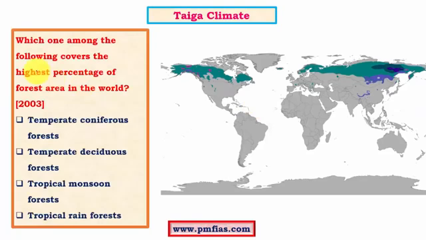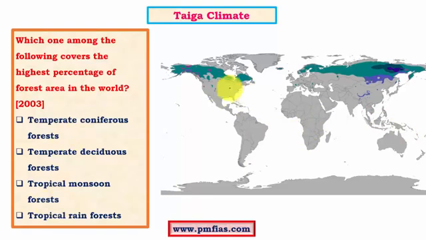Let us take a question from the previous papers. Which one among the following covers the highest percentage of forest in the world? One is temperate coniferous forest, which we have talked about till now. That is, the taiga climate has temperate coniferous forests, and there are temperate deciduous forests. Deciduous forests occur within temperate and tropical regions. Then we have tropical monsoon forest, which is typical to parts of Southeast Asia. And then we have tropical rainforest, which is confined to the equatorial region. For example, we have selvas in parts of the Amazon, and then we have the Congo region. Along with that, certain parts of Southeast Asia have tropical rainforests.